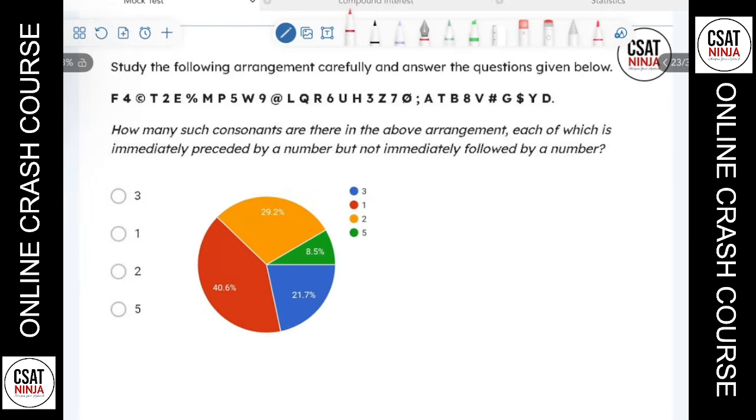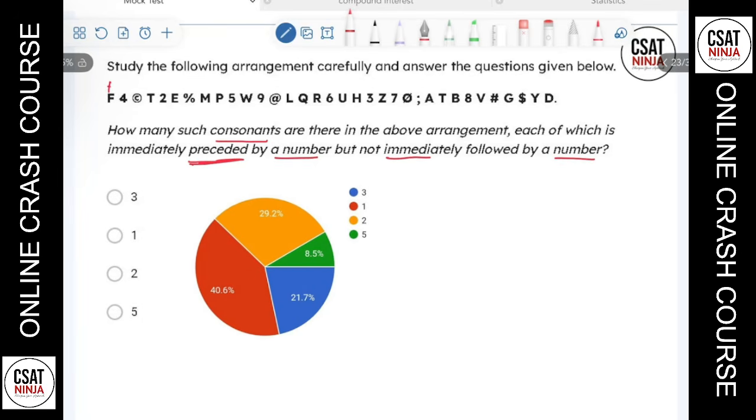The question here says, study the arrangement carefully. How many consonants are there in the above arrangement, each of which is immediately preceded by a number, but not immediately followed by a number? So what I'll do is find the consonants that are preceded by a number. Let's select some consonants here.